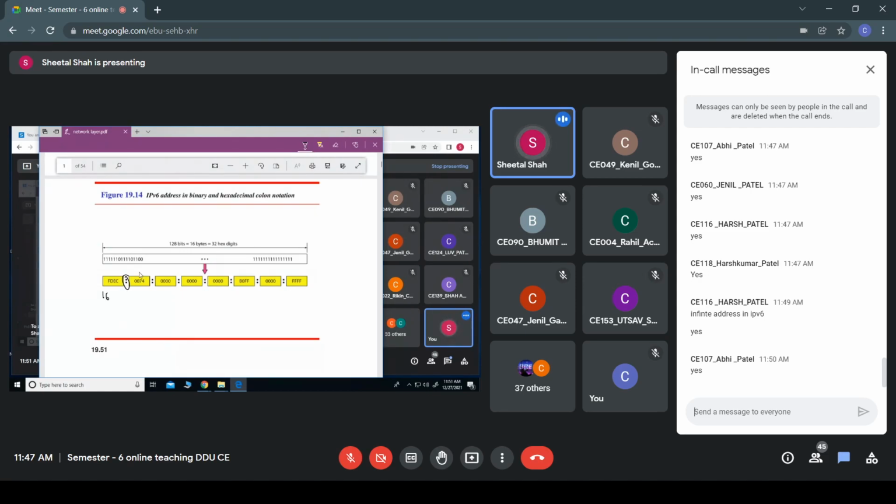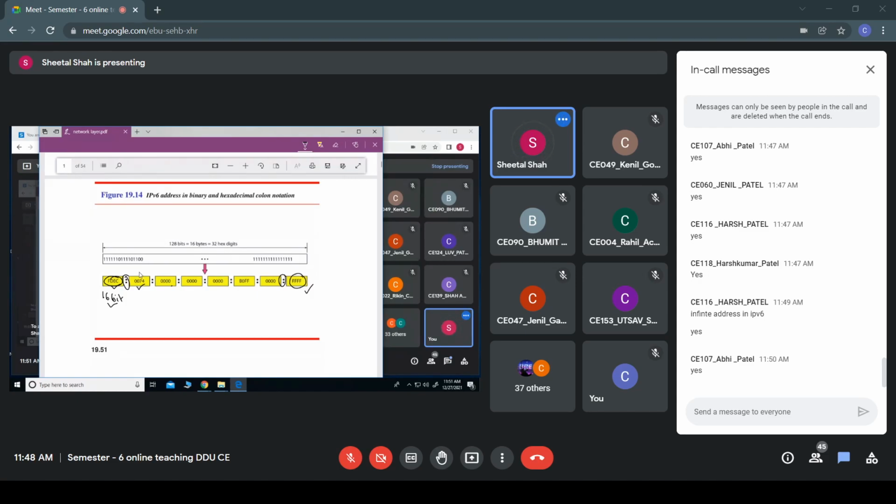This forms 16 bits, because as we know each hex digit is of 4 bits, so it groups these 16 bits and its corresponding hex notation is written. Between two 16 bits a colon sign is placed. You can see here, this is the first 16 bits, the next 16 bits, and so on. It is grouped into 16 bits, its corresponding hex number is provided, and between two 16 bits a colon sign is provided. This is how the hex notation of an IPv6 address is written.